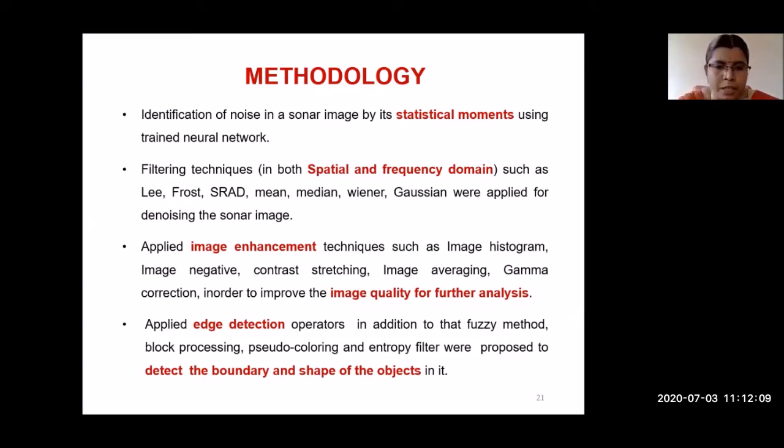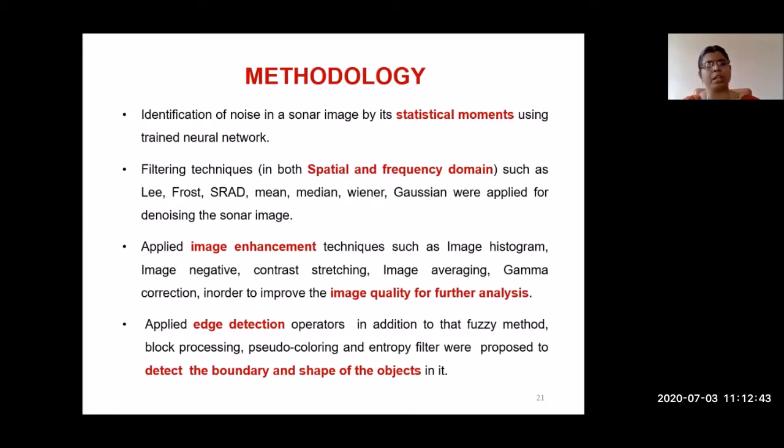For removing the speckle noise, I had to identify which filters are available. I identified the filters Lee, Frost, SRAD, mean, median, Wiener, and Gaussian. These filters are suitable for removing multiplicative speckle noise. I applied those filters and finally identified which filter is suitable for the sonar image. Then after filtering, I went for image enhancement to improve the quality. Many image enhancement techniques exist, so I applied some of them and finally found the ones suitable for the sonar image.